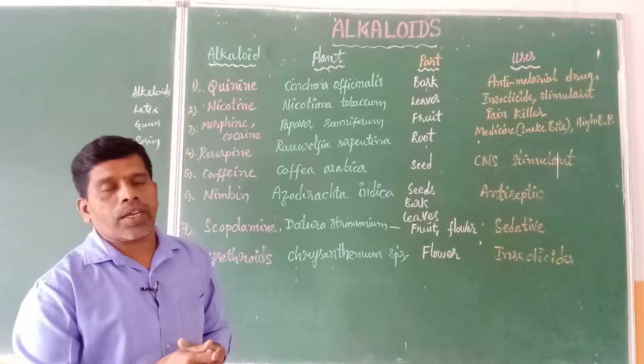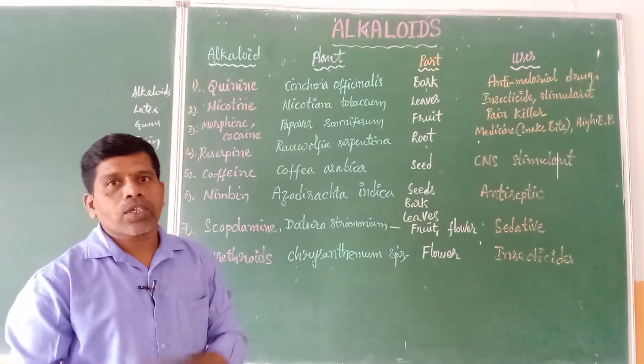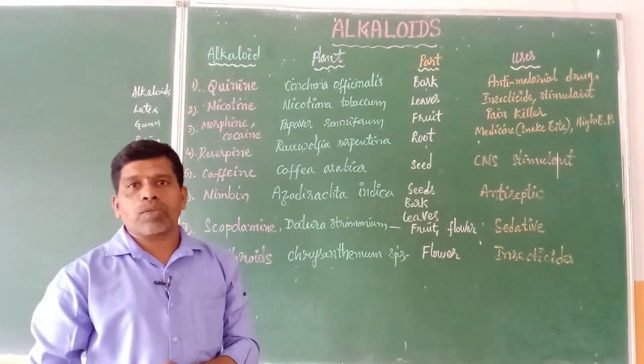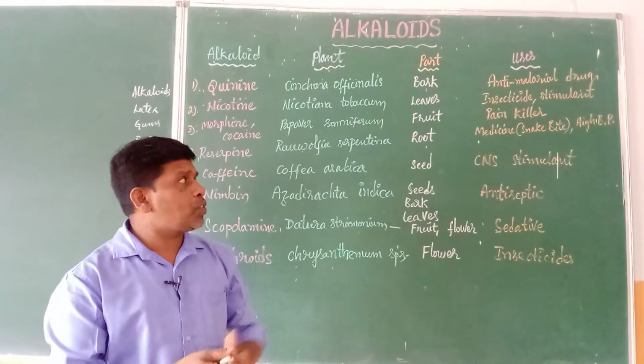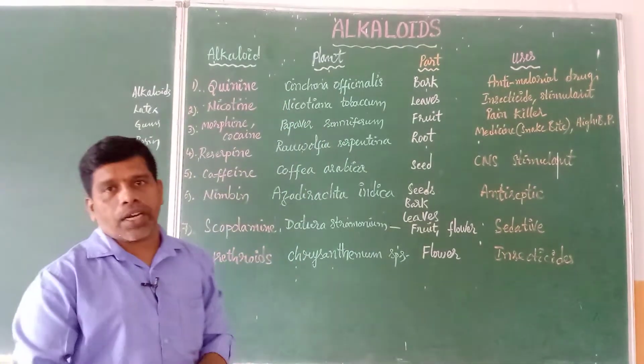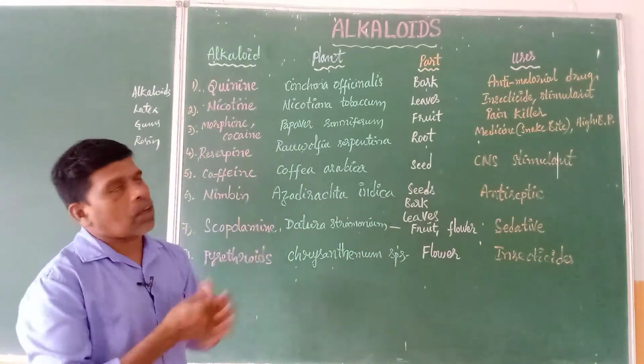So today let us study in detail about each and every type of secondary metabolite. We will start with alkaloids. There is a table given in the textbook, table number 5, in which you have some important plants and what type of alkaloids they secrete. This table is most important, so let us start with the alkaloids.